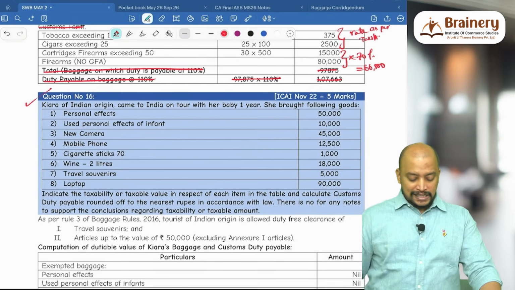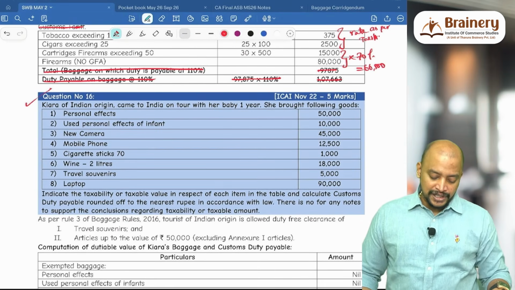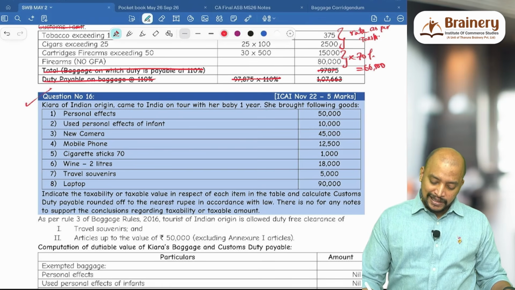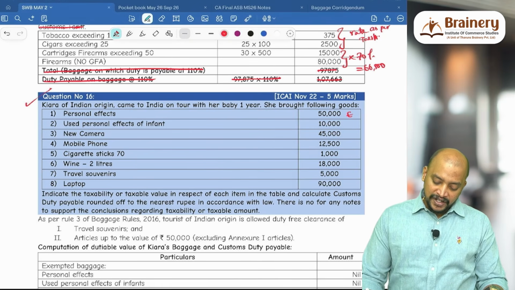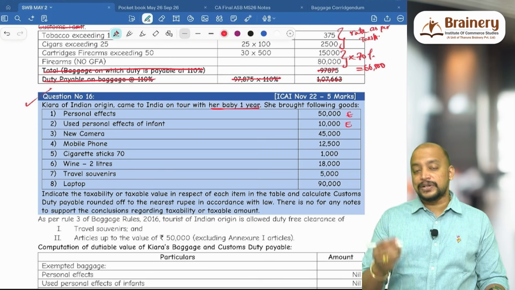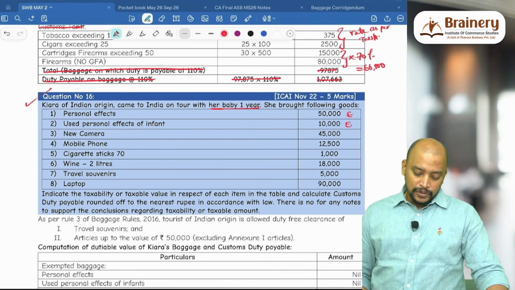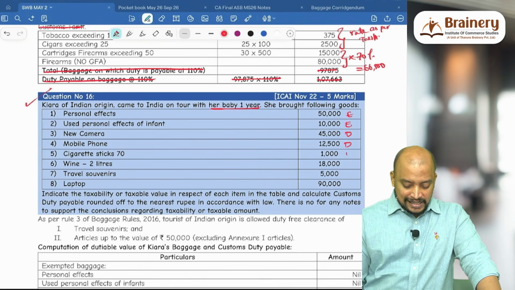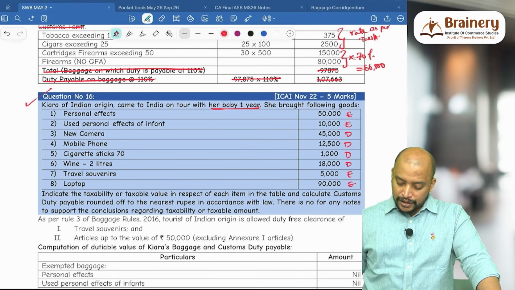Next, question number 16. Kiara of Indian origin came to India on tour with her baby, 1 year. She brought following goods: personal effects 50,000 exempted. Use the personal effect of infant exempted because her baby is coming to India. That's why exempted. New camera dutiable, eligible for GFA. Mobile phone also dutiable, eligible for GFA. Cigarette 70 sticks eligible for GFA. Wine 2 liters eligible. Travel souvenir exempted. Laptop exempted.